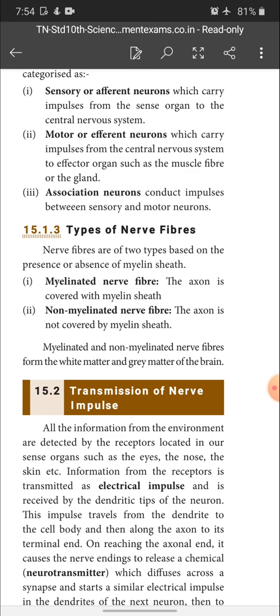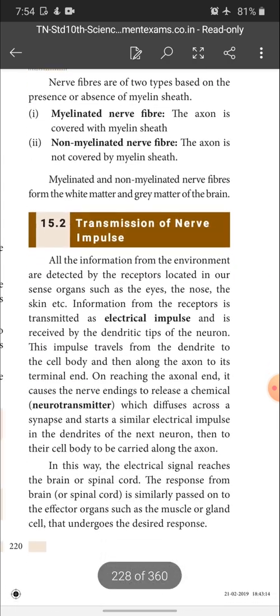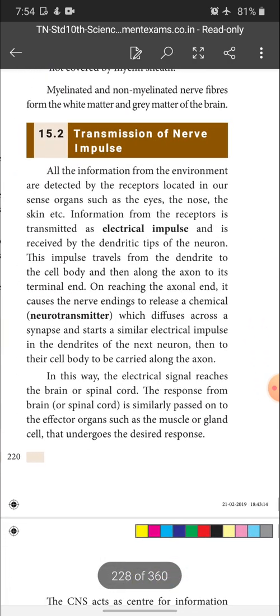So what I discussed so far are 3 important questions, children. Types of neuron based on the structure with the diagram, you will expect in 2-mark as well as 4-mark question. Another one, classification of nerve cells based on the function. This is a 2-mark question. Sometimes you will have it as a 4-mark question. Then types of nerve fibers, it is a 2-mark question. Keep it in your mind. And transmission of nerve impulse.